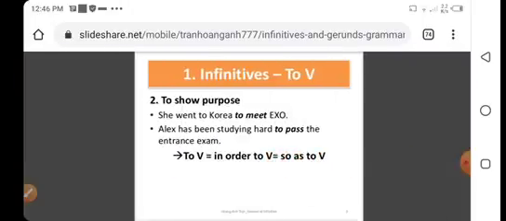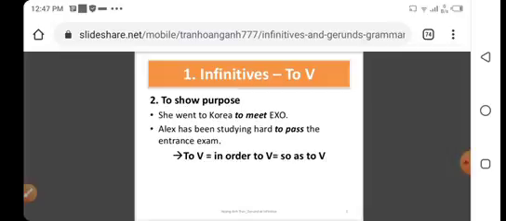Number 2, infinitive is used to show purpose in the sentence. She went to Korea to meet EXO. She went to Korea. Why did she go to Korea? To meet EXO. So there is a purpose. To meet EXO, this is the purpose. So to meet is the infinitive. 'To' plus the first form of the verb is called infinitive.